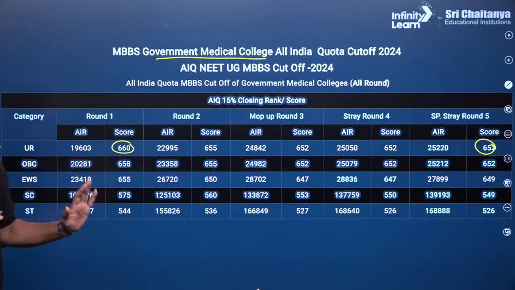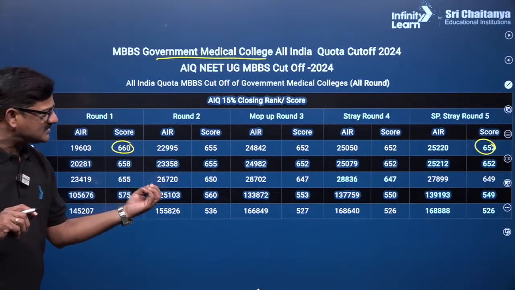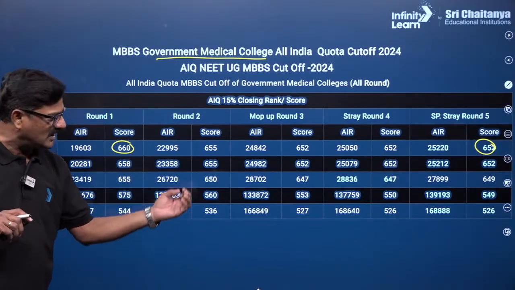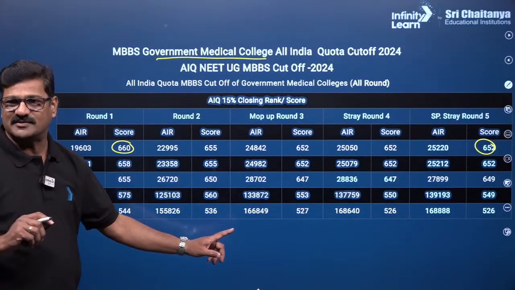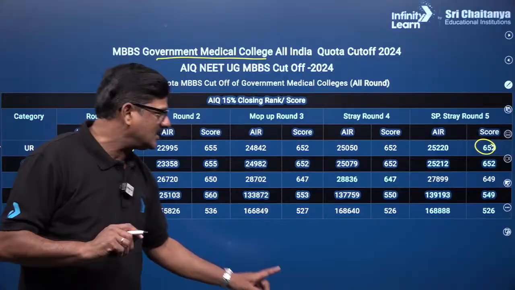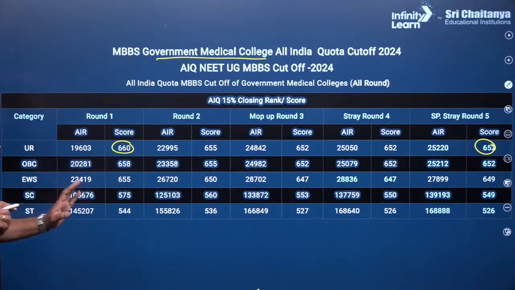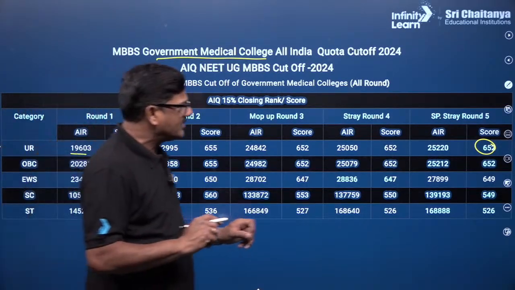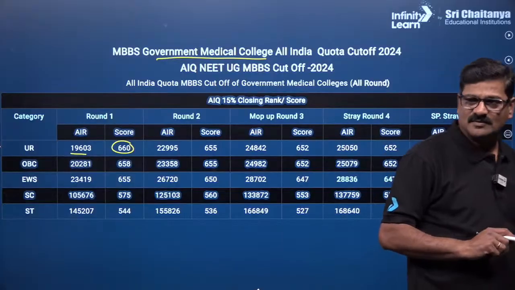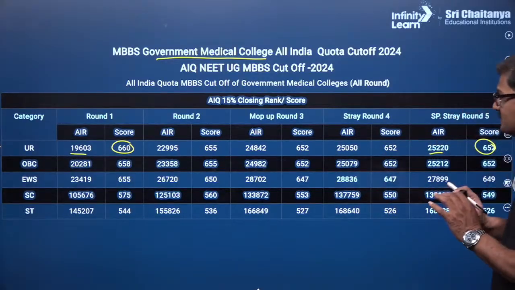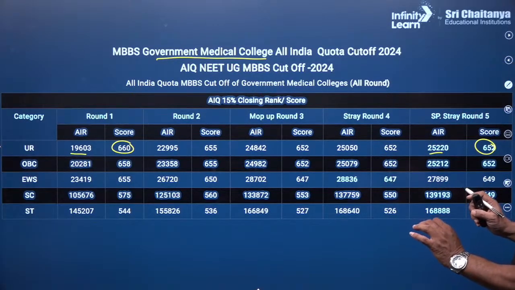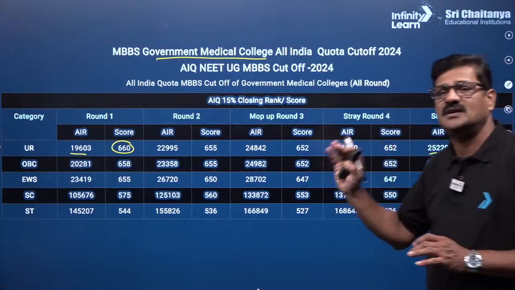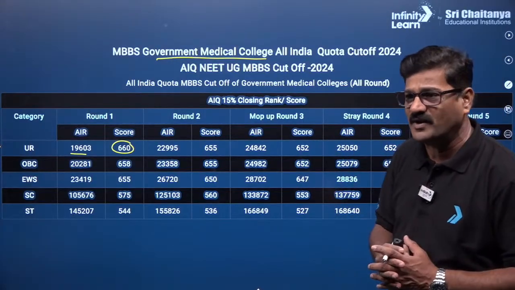And you can see the OBC category data, all over India. Yesterday I played this slide, and I wanted to play it again on student request. After this slide, we are going to get into the chemistry analysis. What's wrong with that? If a student is asking, we can do it. You can see 660, the all India rank is up to 1960 for this cutoff. So 1960, and it is going to be 25220. So the rank difference for just 8 marks is around 6,000.